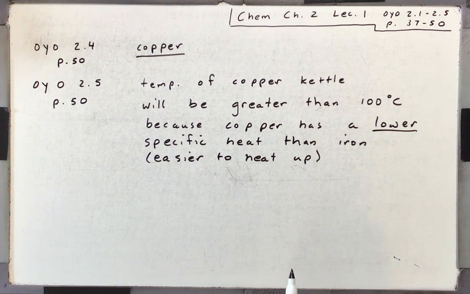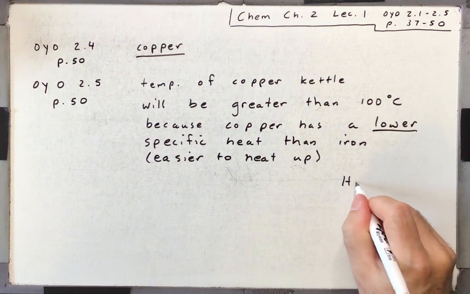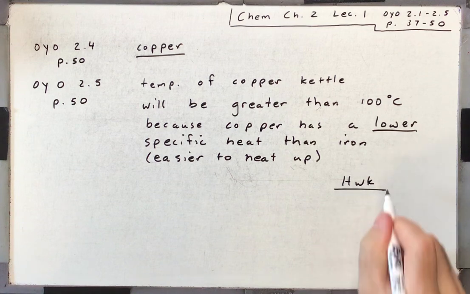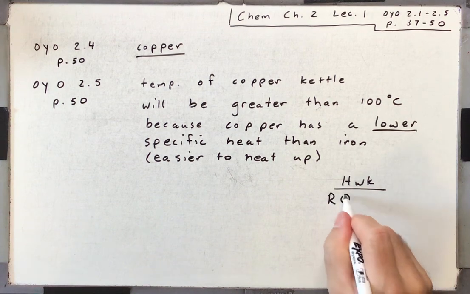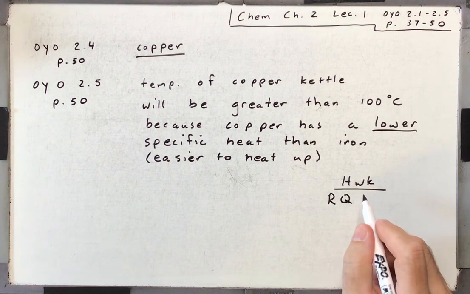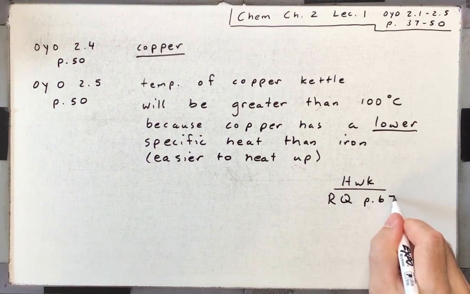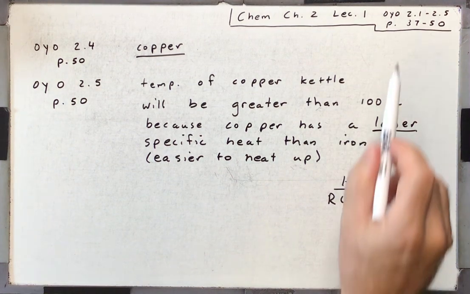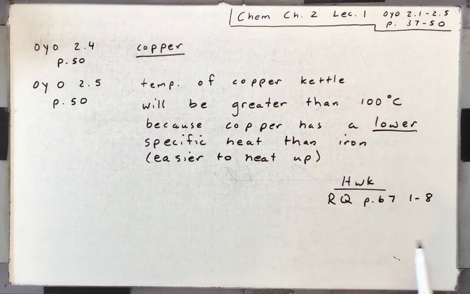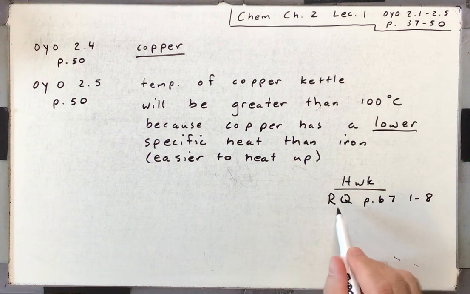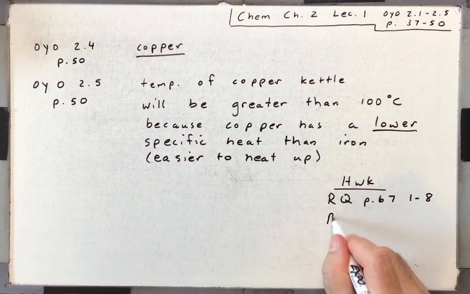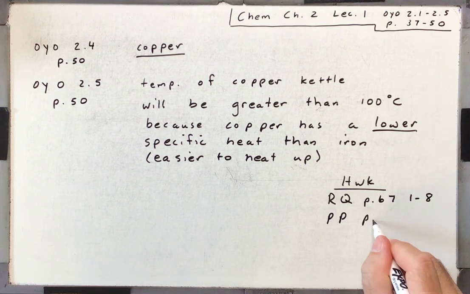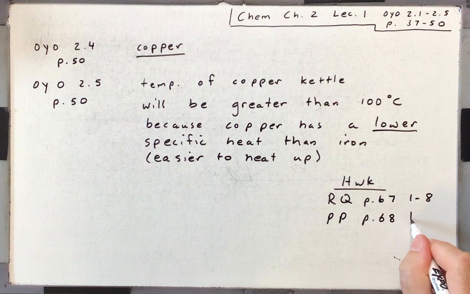All right. So the homework that goes with this lecture is the review questions, and this would be on page 67, 1 through 8. Now you will have to do some reading in that 37 to 50 and those page ranges to get some of these review questions. They're not all in your notes. And then the practice problems on page 68, 1 through 4.